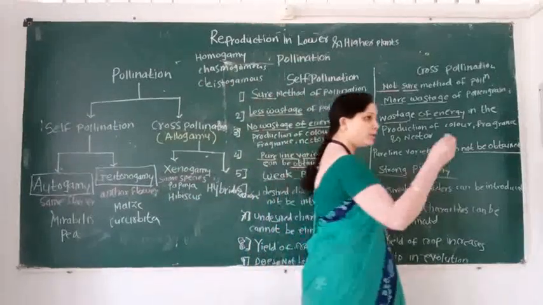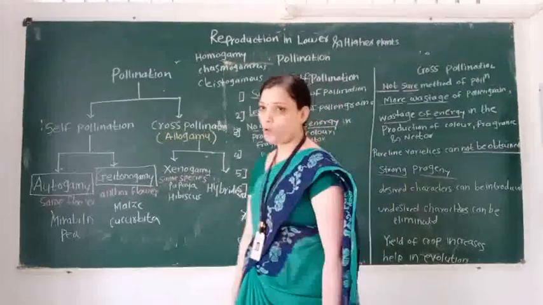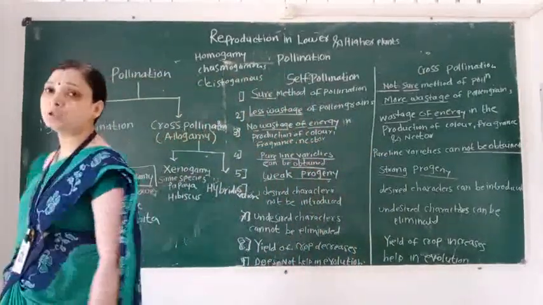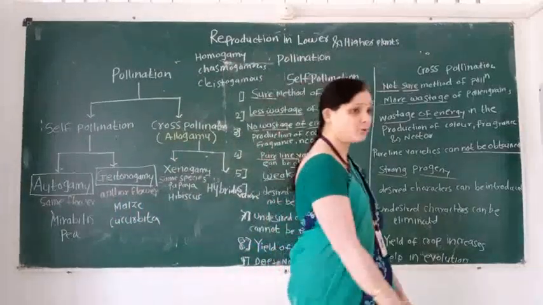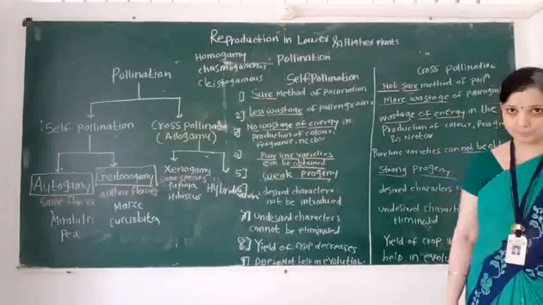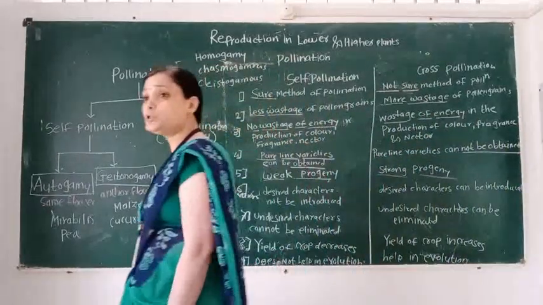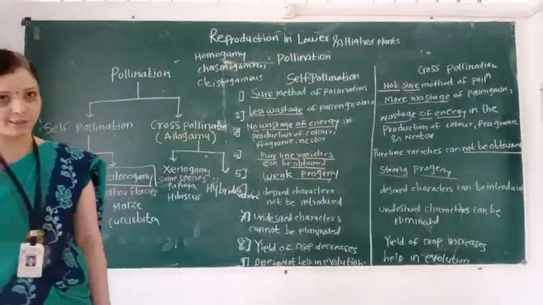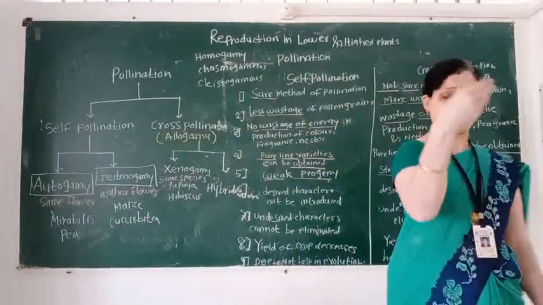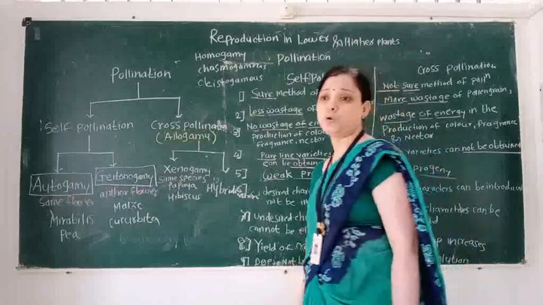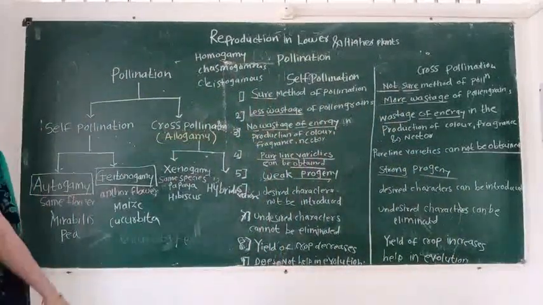Then we learn the advantages of self-pollination. What are the advantages of self-pollination? First advantage, it is a sure method of pollination. What is the meaning of sure method? Why is self-pollination called a sure method of pollination?